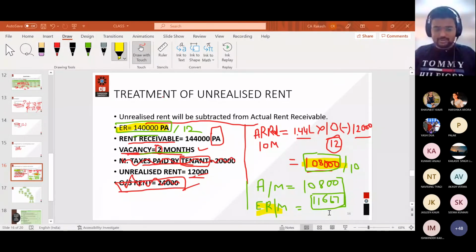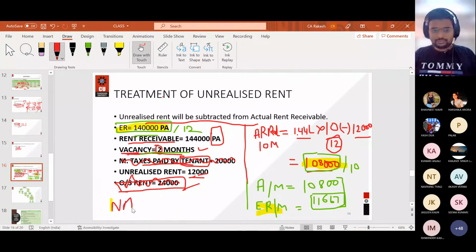Now in the chat box, tell me the value of NAV, net annual value. For reference, NAV is nothing but GAV minus municipal taxes paid by the owner.